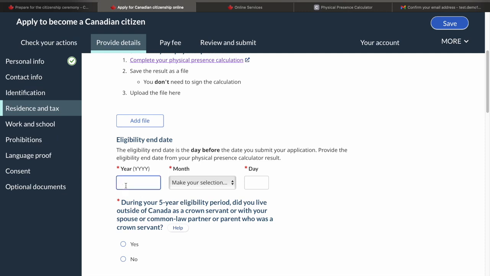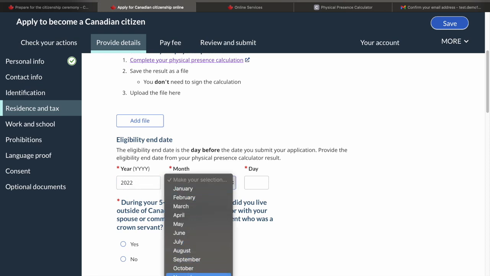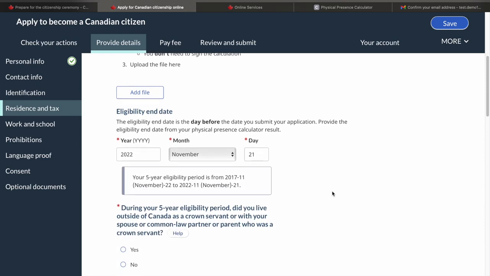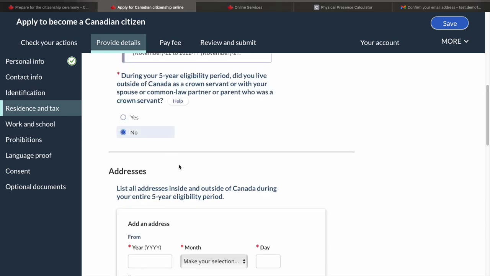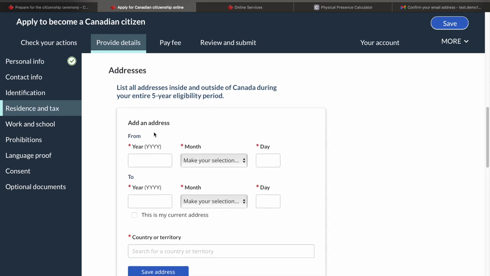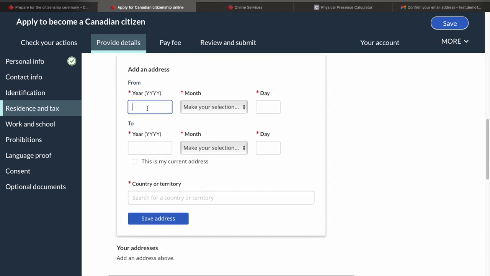Please make sure that these dates are absolutely correct and in sync. I'm just putting random dates here, so some of them might be out of sync as well. For Crown Servant, I'll say no. Addresses: now I'll give all the addresses that you have lived at inside and outside of Canada during the last 5 years. I'll just give one address only.